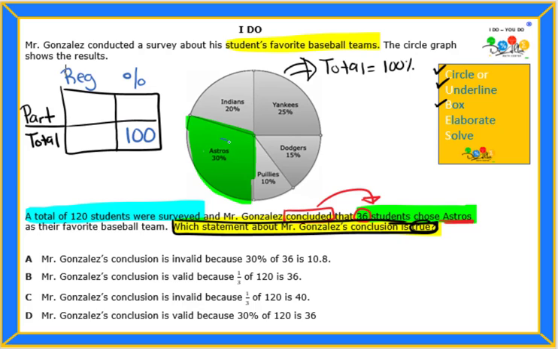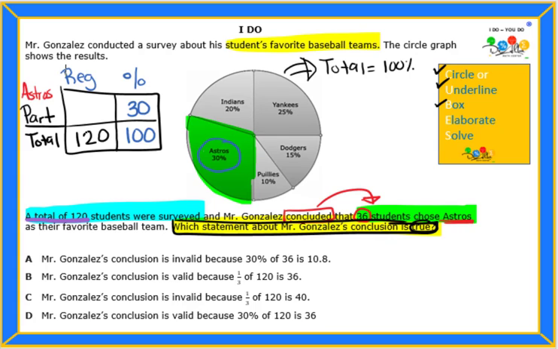Also, we have a percent for Astros, and that is the part that we are interested in. So that's very important. The part that we want is the part about Astros, because that is the conclusion that they told us Mr. Gonzalez has made. So for Astros, we have a percent in the circle graph of 30%. Now, in front of the question, we have a total of 120. So we know the total is 120, and that is not a percent number, it's just a regular number. So it's going to go right here, 120.